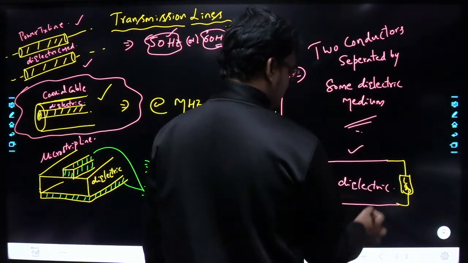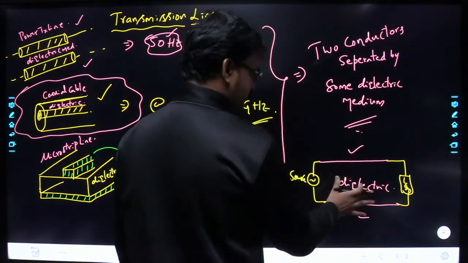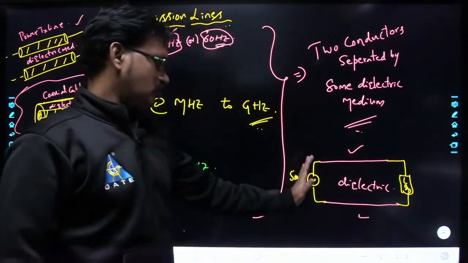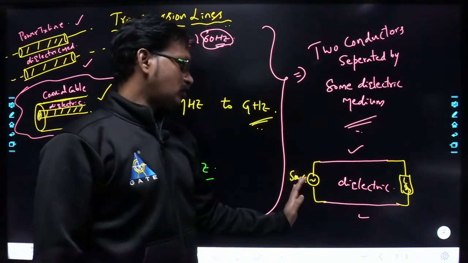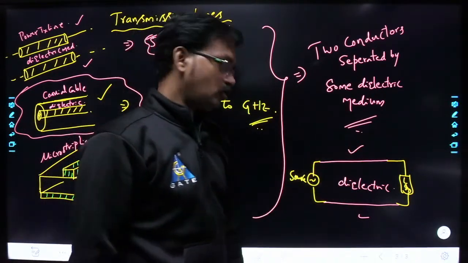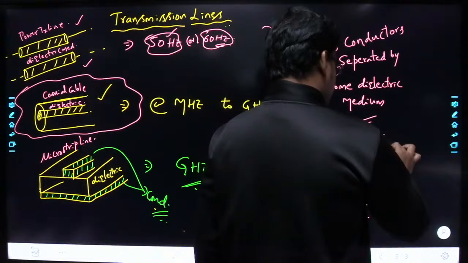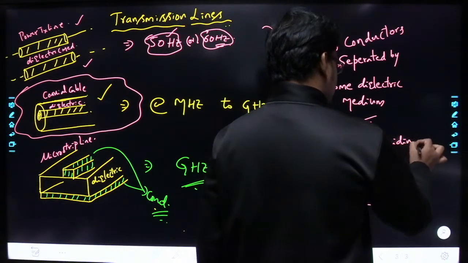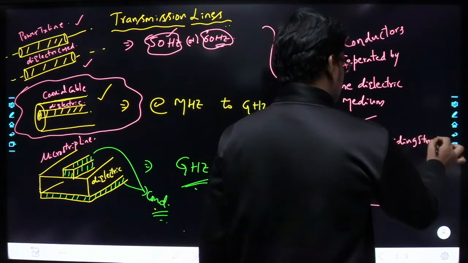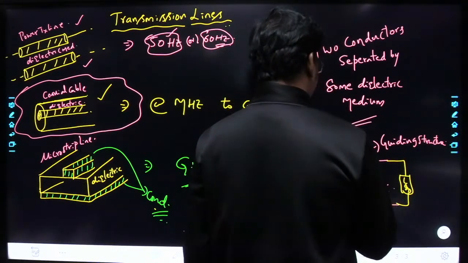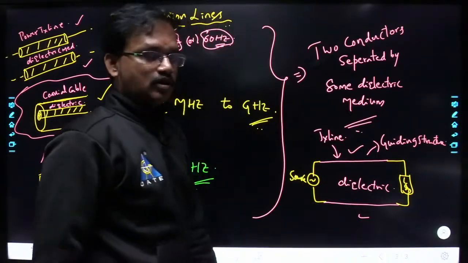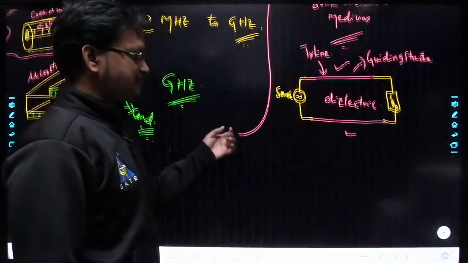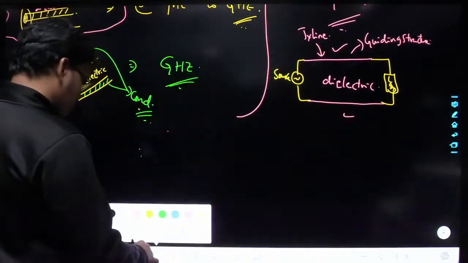We are going to treat the transmission line as two conductors separated by some dielectric medium, and here we are going to connect some source, and here we are going to connect some load. So we are going to transmit the signal from source to load, and this acts as a guiding structure. This guiding structure we are calling a transmission line. That's it, right? So I will give you one question here.